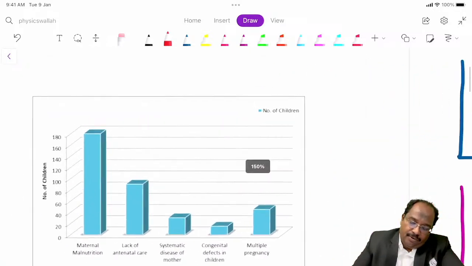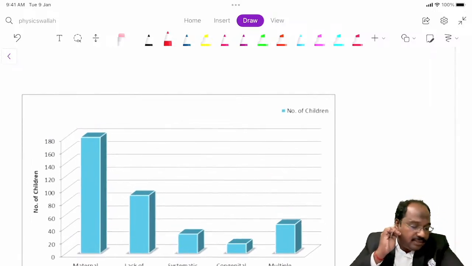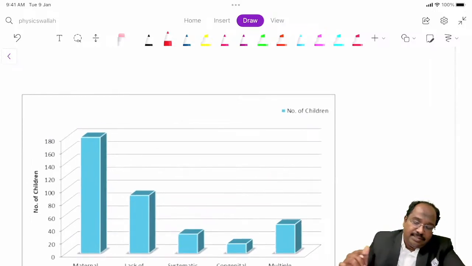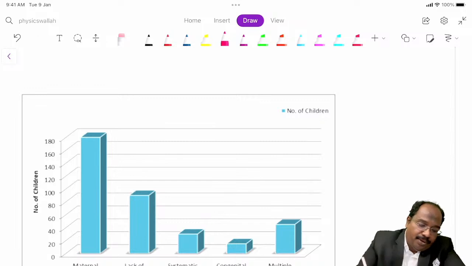Next, we'll go to the left graph. What is this graph? This graph is a simple bar chart.